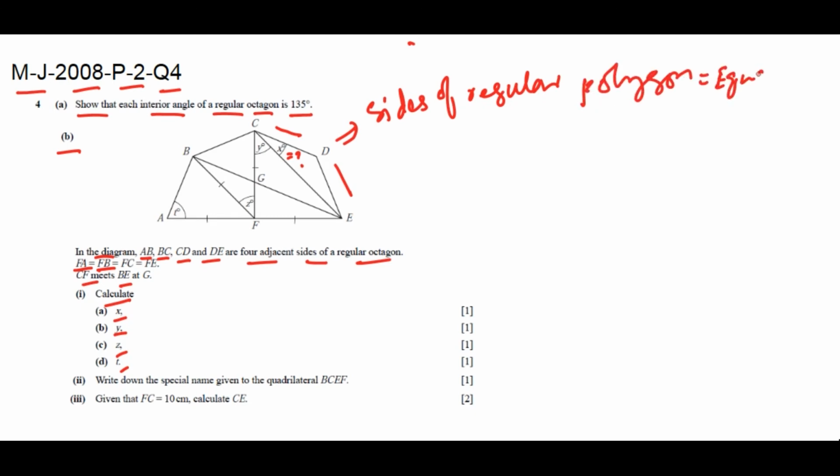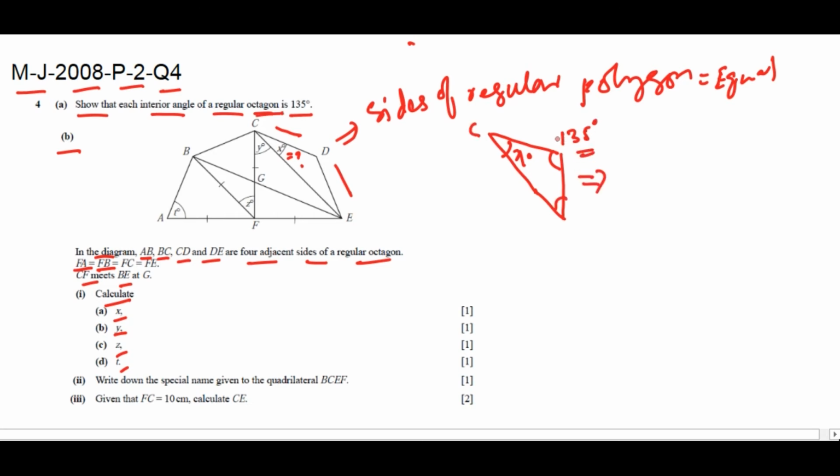Drawing the triangle having angle X, 135 degrees, the interior angle of the octagon. The triangle is CDE. Since CD and DE are equal, triangle CDE is isosceles. So the angle opposite to x will also be x.